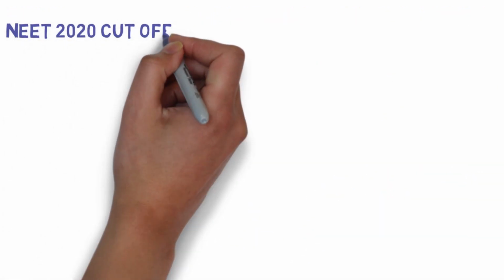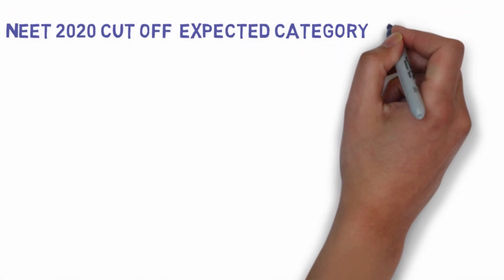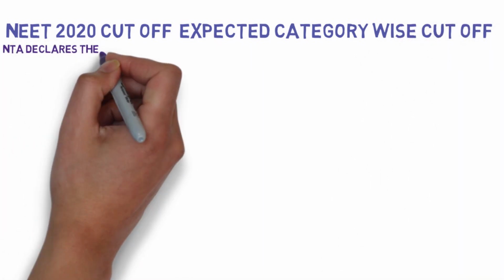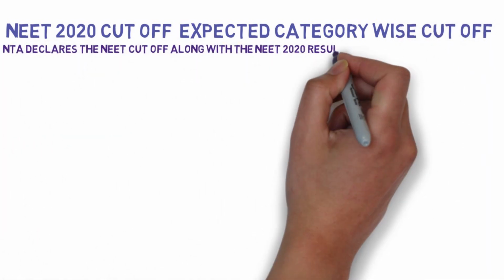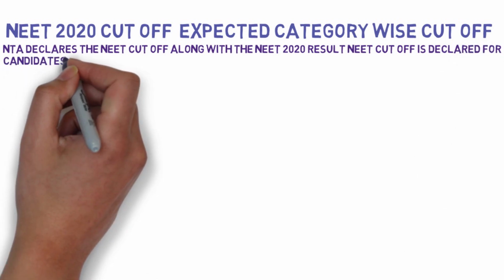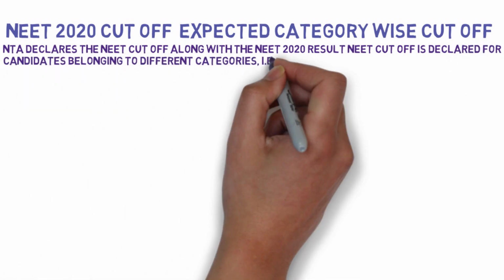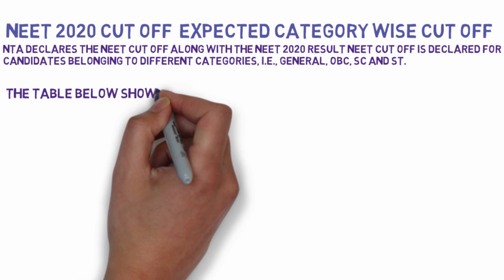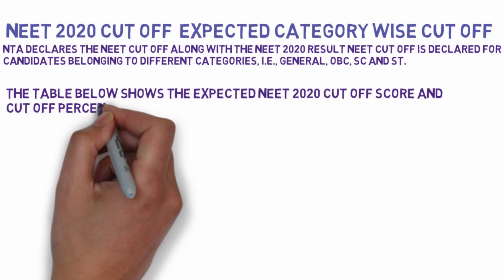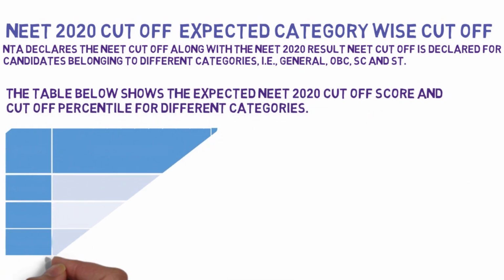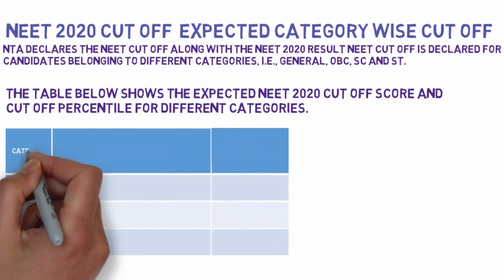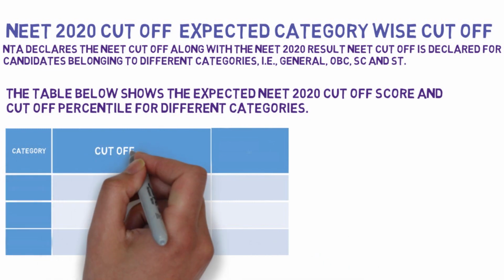Let us see NEET cutoff expected category wise. NTA declared the NEET cutoff along with the NEET result. As the cutoff for different categories are there, we have general category, OBC, SC, ST. Let us see the category wise, the cutoff and the score and the percentile.